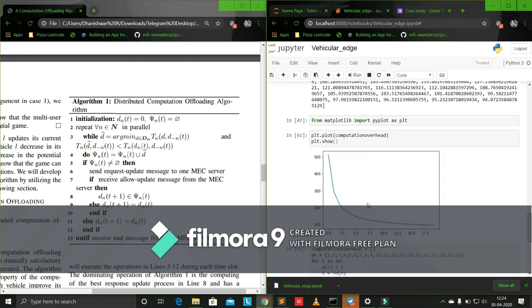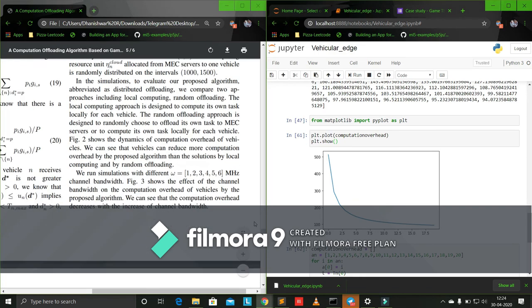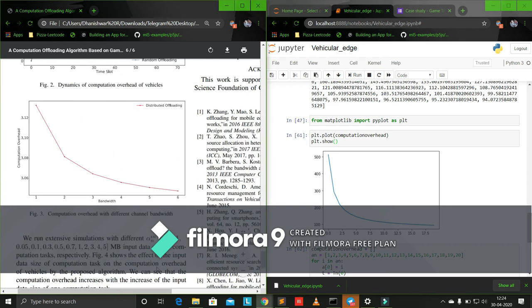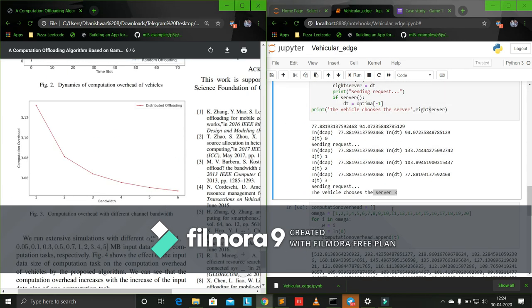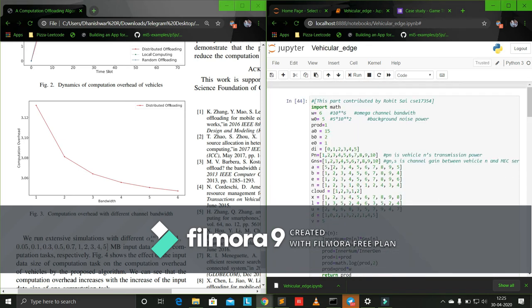Here we're just trying to find the performance of our application or the algorithm. Here on our left, we have the graph that has been obtained in the original research. First, what we're trying to do is we're just trying to find how bandwidth affects the computation overhead. So here, omega is the bandwidth value, and we're just varying it from 1 to 20. By default, the omega value is 6.